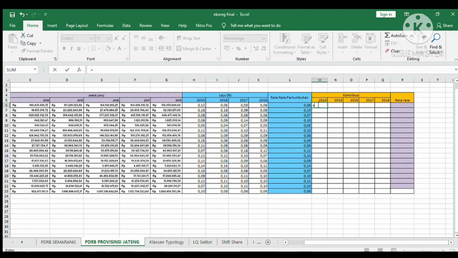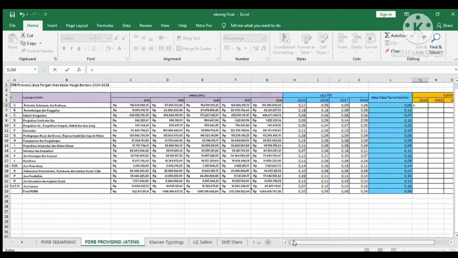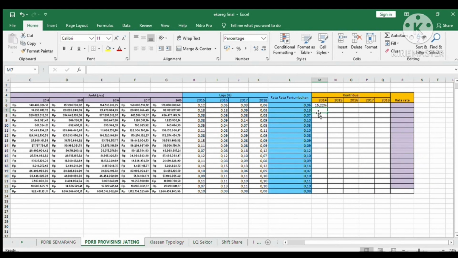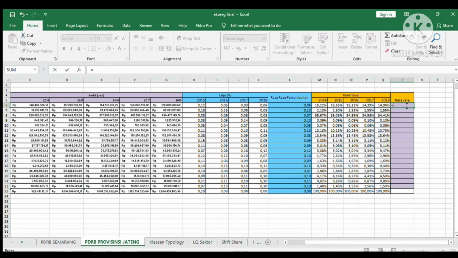Next, calculate the contribution value by dividing the GDP of each sector by the total GDP, and don't forget to add the dollar symbol, and do it to all sectors and all data, and then calculate the average of the contribution value from 2014 to 2018. Do it to all data too.